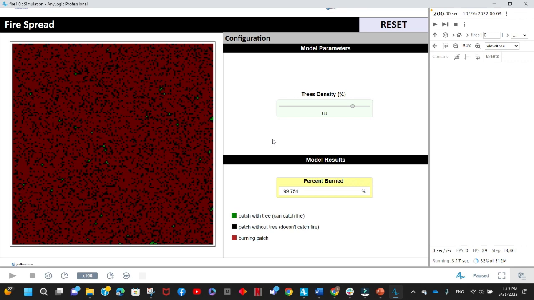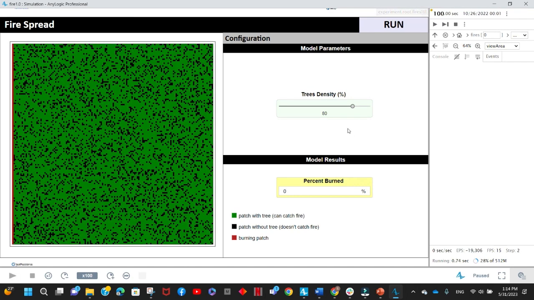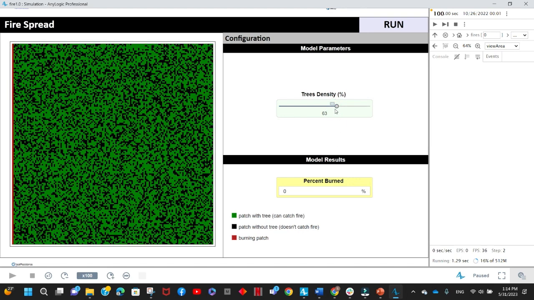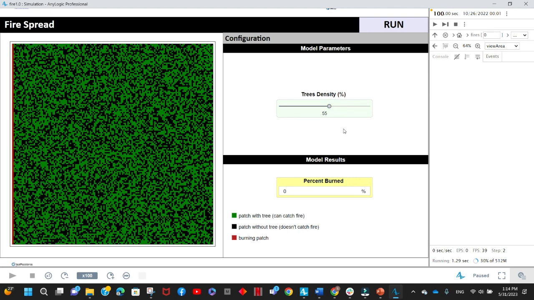Below this percentage, the fire cannot reach the most right edge of the forest, while anything above this percentage, in that case, the fire will be able to reach the right edge of the forest. After doing several tests with the model, we were able to see that this critical percentage or threshold percentage is around 59%. Let's see, for example, if we use a value which is close to 59%, such as 55, and we run the model.